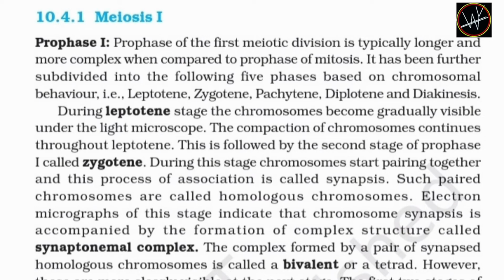Electron micrographs of this stage indicate that chromosome synapsis is accompanied by the formation of a complex structure called the synaptonemal complex. The complex formed by a pair of synapsed homologous chromosomes is called a bivalent or a tetrad.